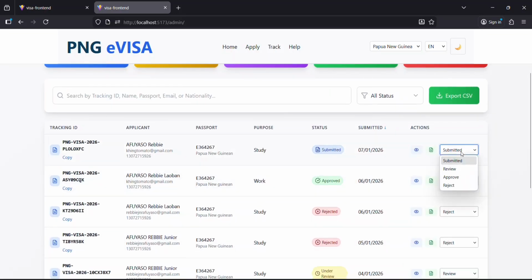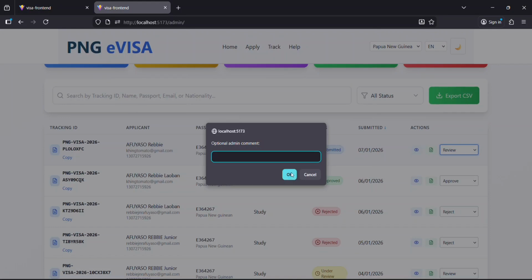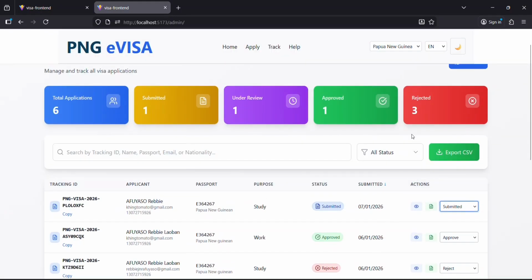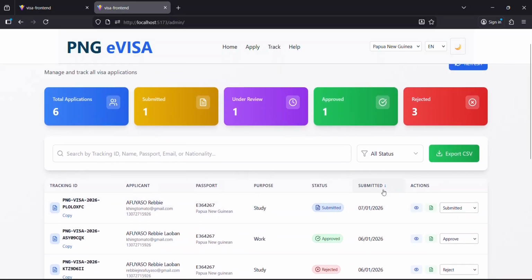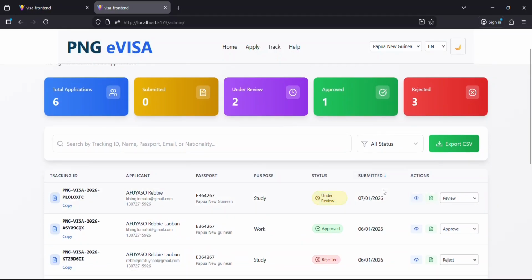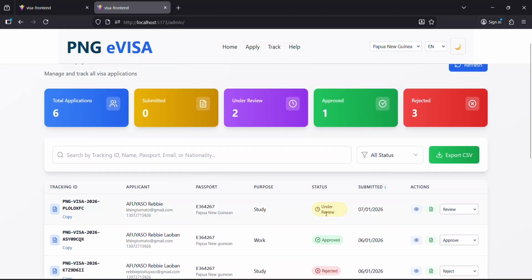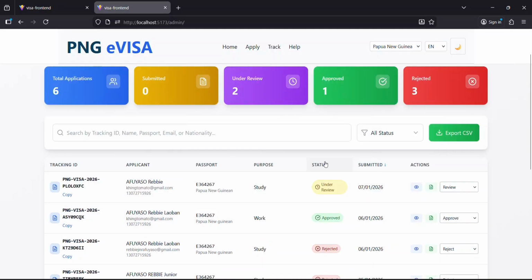If I change the status of my application to under review, it's going to take a moment to change. Right now it's submitted, so it's going to change to under review. After the status has been changed to under review, the headings will also be updated from submitted to under review.